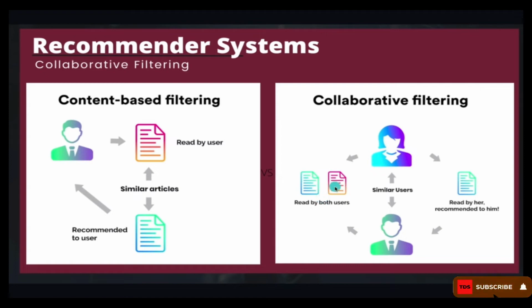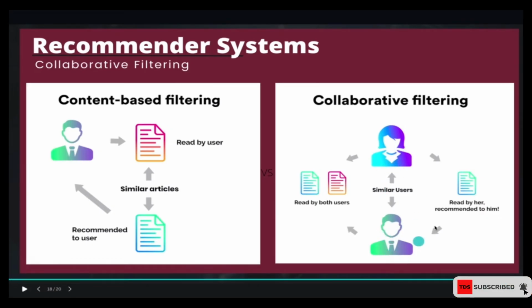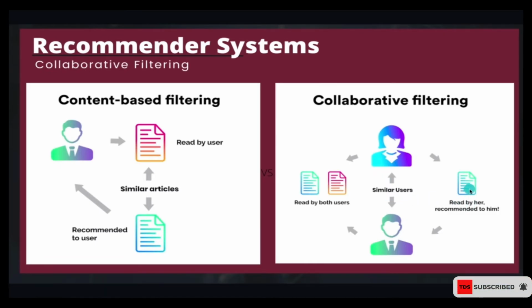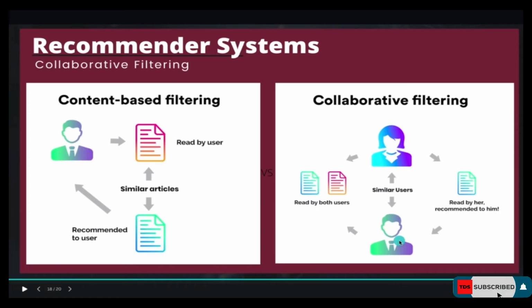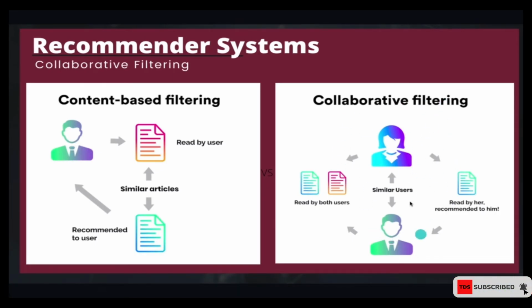So this user has read a certain document, and at the same time this user has some commonalities with this person. Based on those commonalities, we can recommend the same document to this person. So that is collaborative. It's a kind of collaborative work, instead of this one where it is solely based on the person. This is more personalization, but this is more of a collaborative work. So I hope you have the basic idea of collaborative filtering.